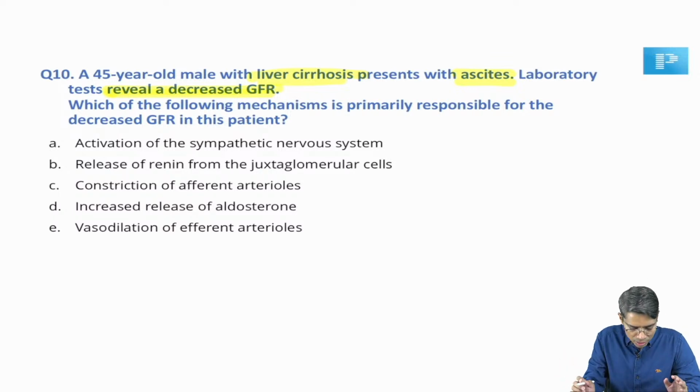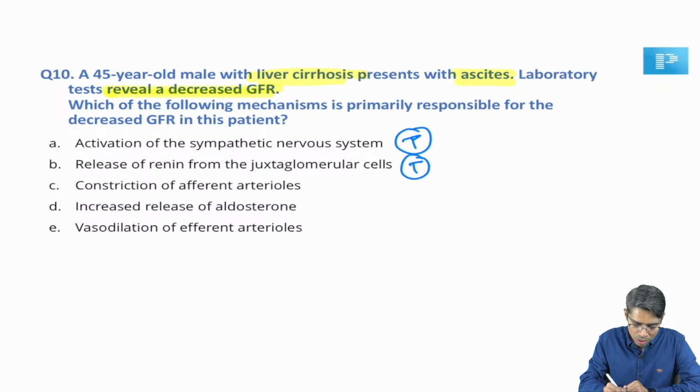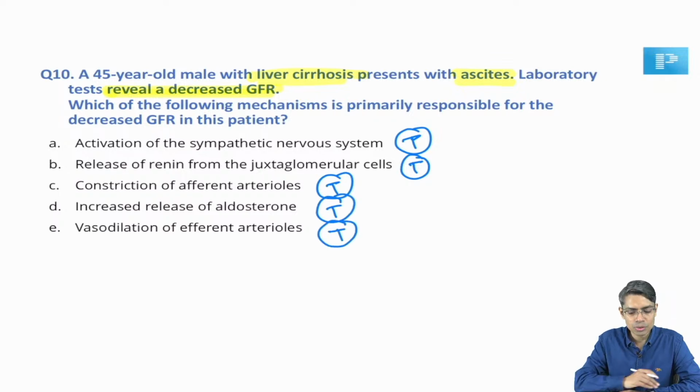If you look at the options, activation of the sympathetic nervous system, it is going to happen in a cirrhosis patient, true. Release of renin from the juxtaglomerular cells, this is also true. Constriction of the afferent arteriole, this is also true. Increased release of aldosterone, this is also true. Vasodilation of the efferent arteriole, this is also true.